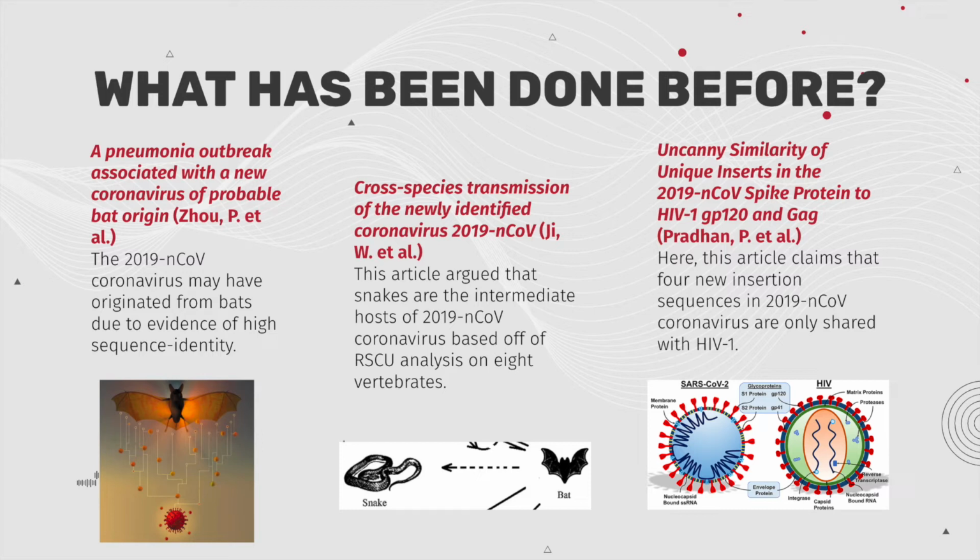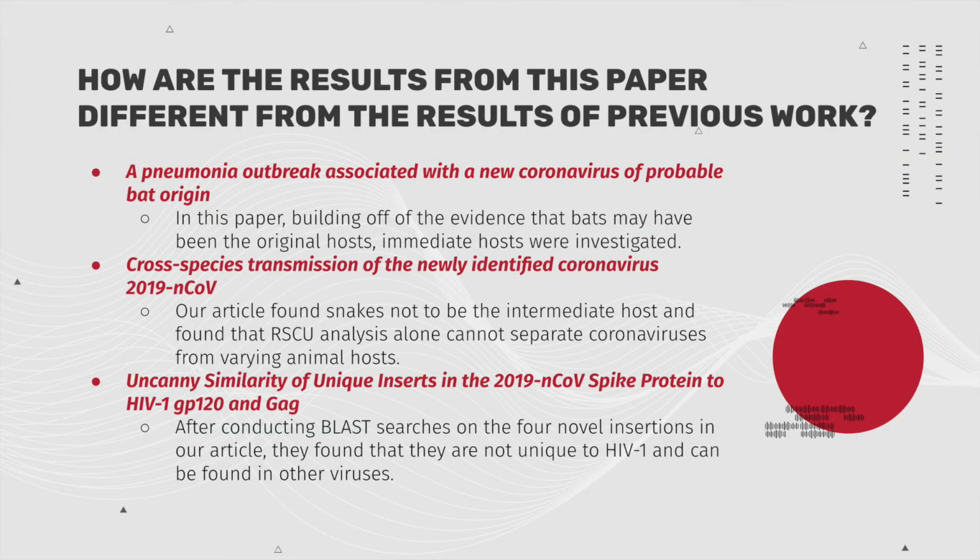From our article, a BLAST was done to see if the 4 insertions could be identified anywhere else. So our results from this paper are different from the results of previous work in a few ways. Referencing the first article, in this paper, building off of the evidence that bats may have been the original host, intermediate hosts were investigated. Next, our article found that snakes are not the intermediate host and found that RSCU analysis alone cannot separate coronaviruses from varying animal hosts.